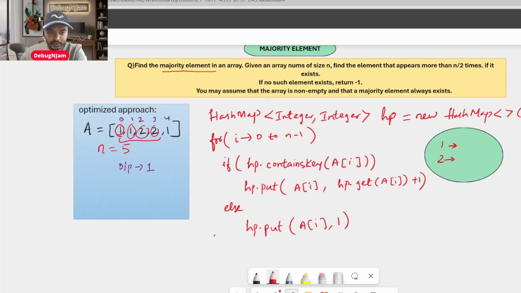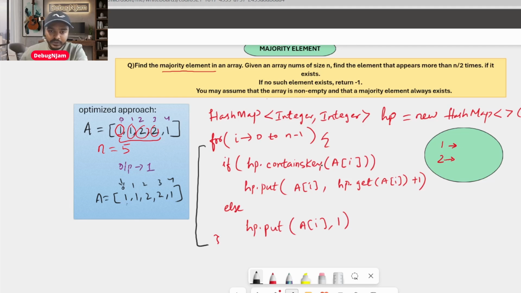So this whole loop is nothing but to build a hash map, nothing else. I'm building a hash map. Now how does it work? Let me do a dry run. Let me write the array again, because it's very confusing if I do the same thing. This is 0, 1, 2, 3, 4. So I'm traversing the 0th index and I'm taking 1. Is 1 contained in my hash map? This is my empty hash map. Do I have 1 already? No, right? I'm iterating the first time.